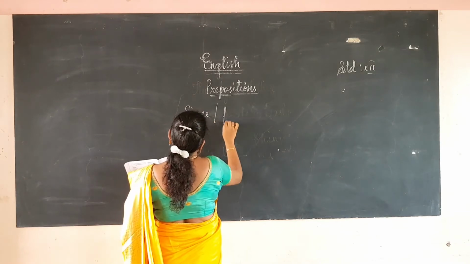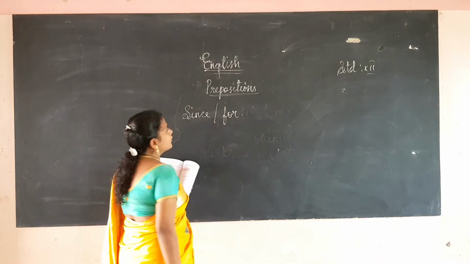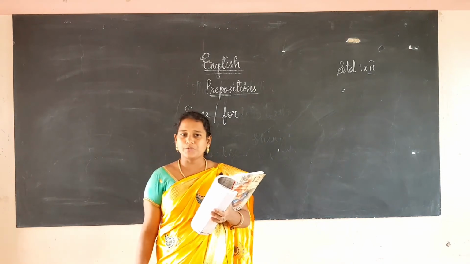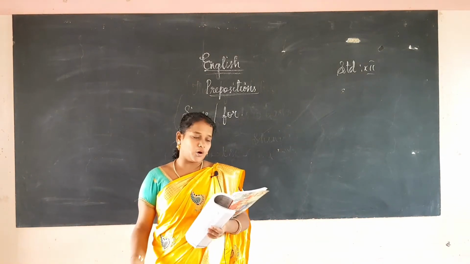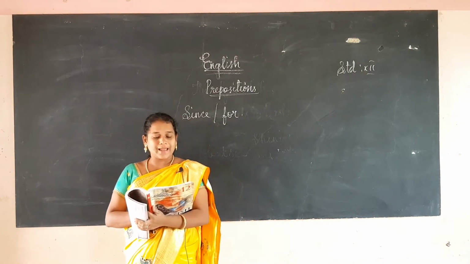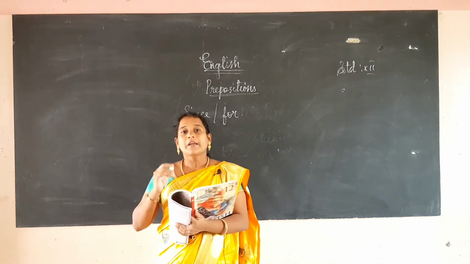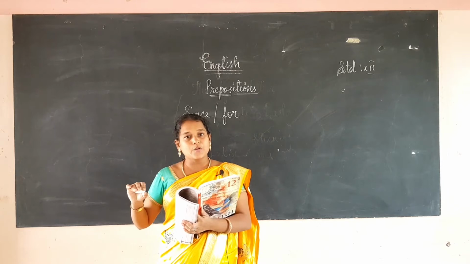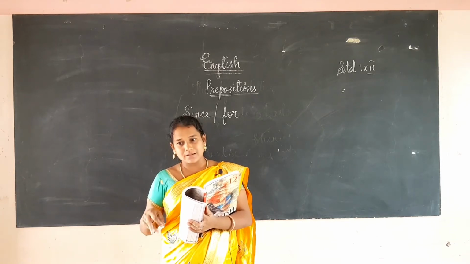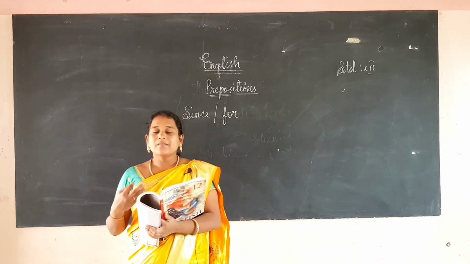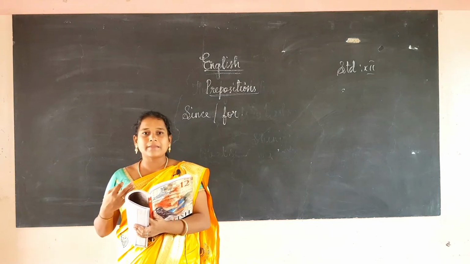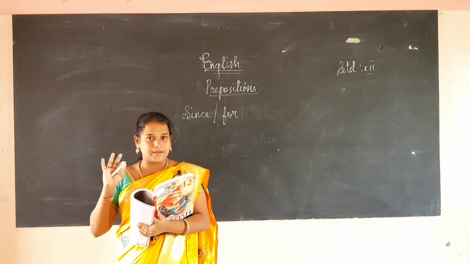Now we are going to learn where we have to use since and where we have to use for. Since is used for an action continuing from the past to the present time. If the action is continuous, we can say, I am studying in Aditya Vidya Niketan since 2015.